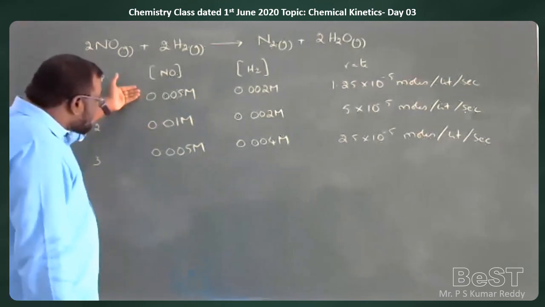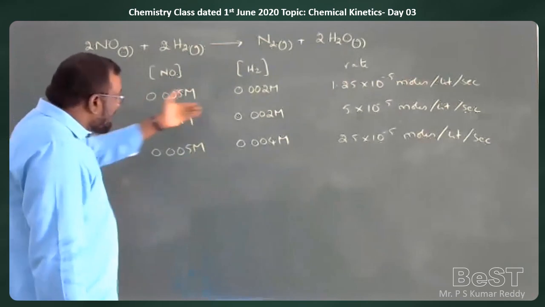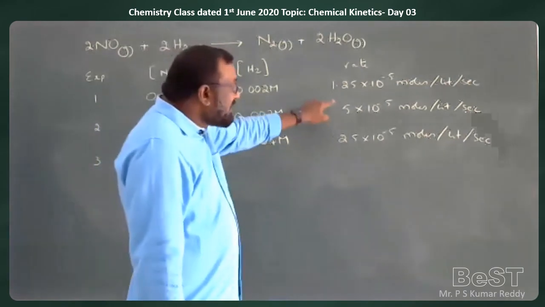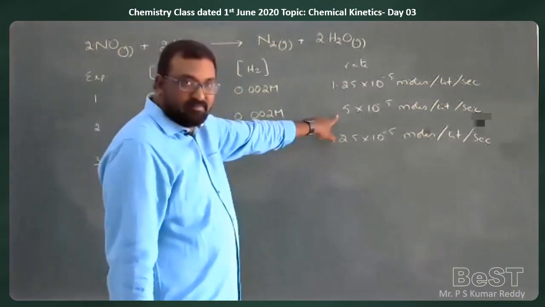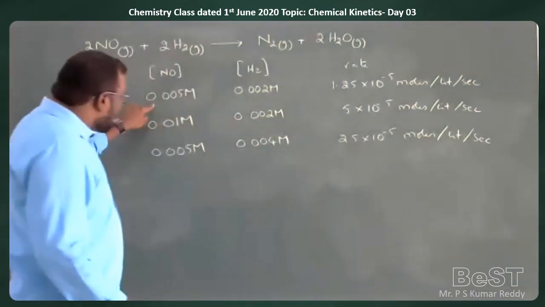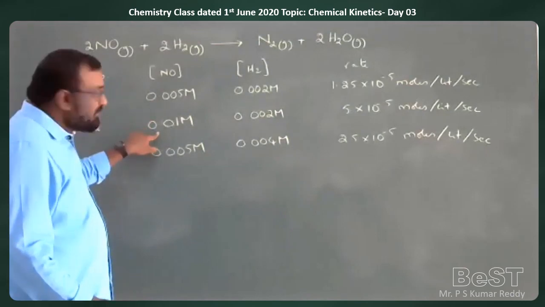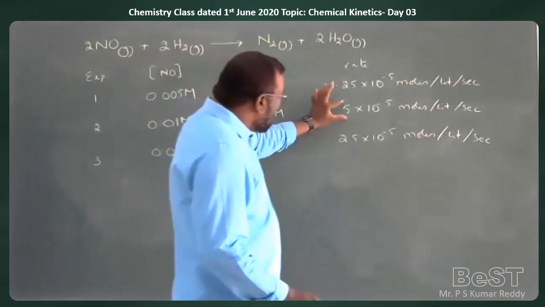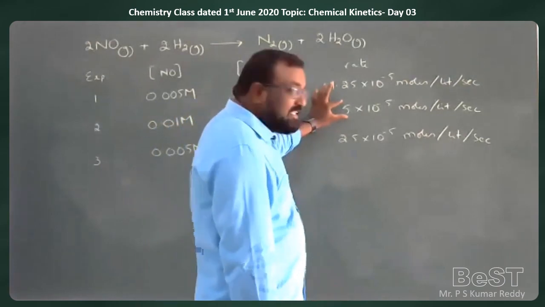When the concentration of NO is doubled, keeping the concentration of hydrogen constant, the rate of the reaction is increased by 4 times. You can observe that.